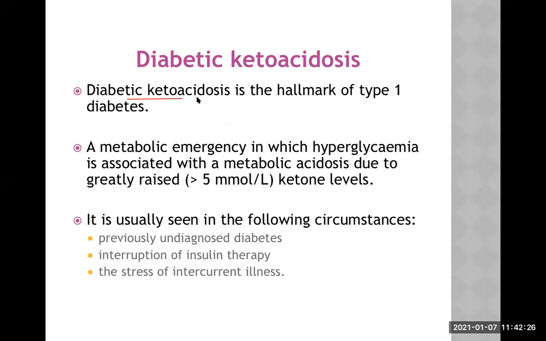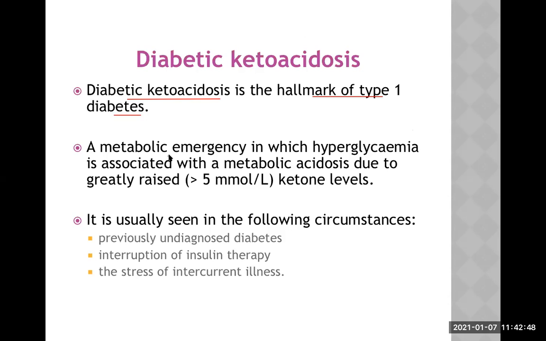Diabetic ketoacidosis, or DKA, is the hallmark of type 1 diabetes. There's no doubt about it. In terminal cases of type 2 diabetes it may be seen, but for your level, the undergraduate level, just simply answer that it is a feature of type 1 diabetes.